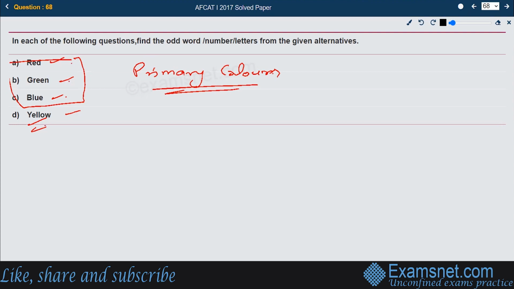So the odd one out is yellow. That is not a primary color. That is rather a secondary color. So the right answer is yellow.